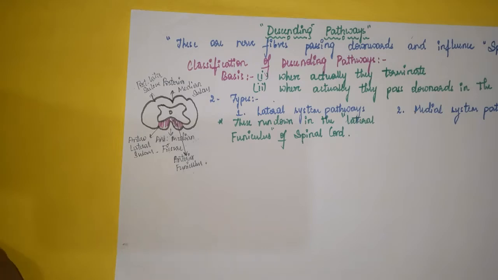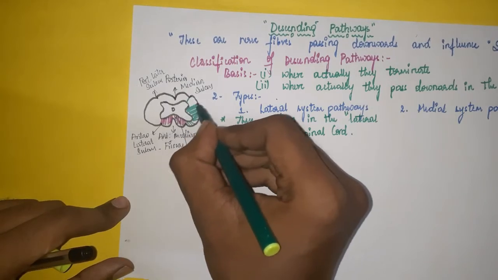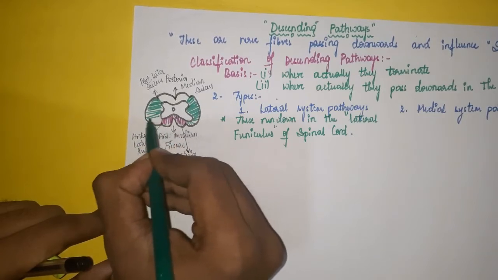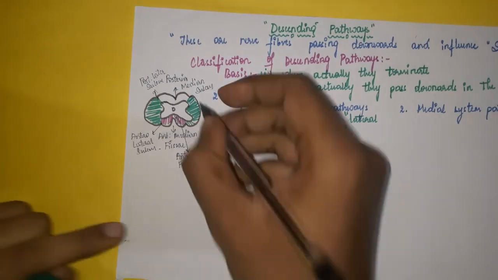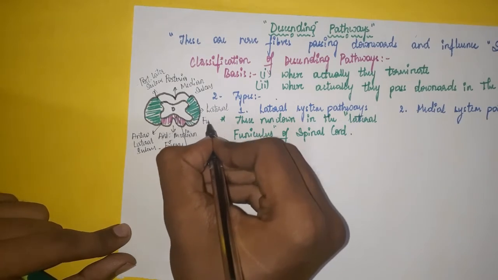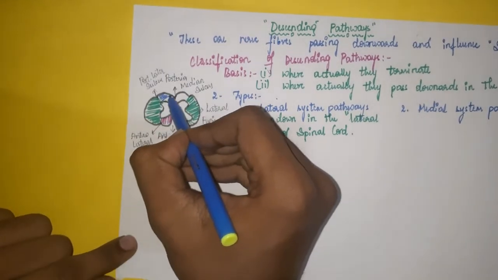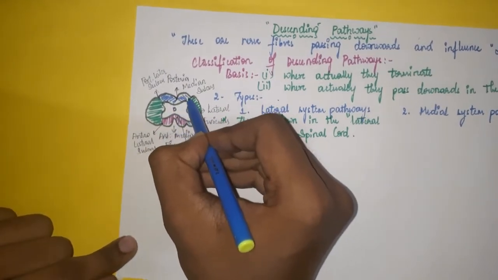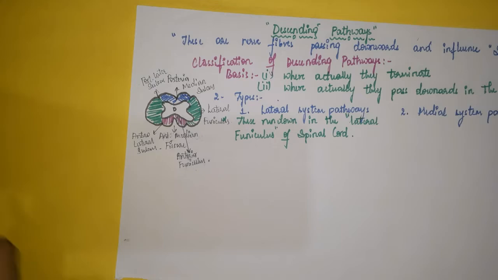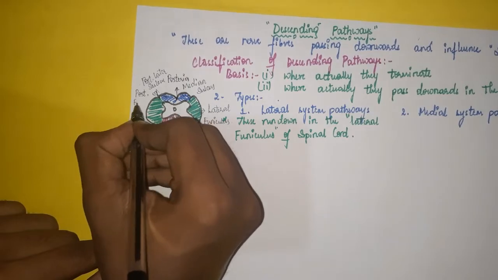This whole area, and this area on the opposite side, is called the lateral funiculus. Finally, this posterior area, on the same side and the opposite side, is called, as its name says, the posterior funiculus.